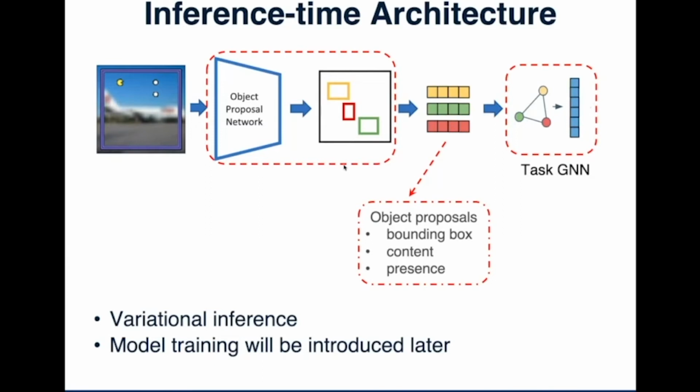Here, our object proposals include 3 latent vectors, which represent the bounding box of the objects, the content in the bounding box, and whether this object is present when solving the tasks. And we use variational inference to approximate the posterior probability of the latent variables. So this is the first part of our model.